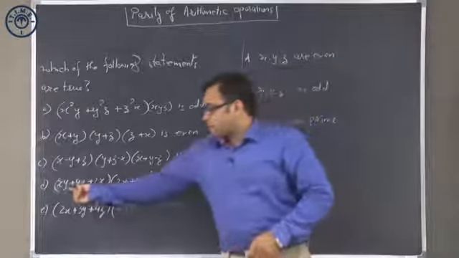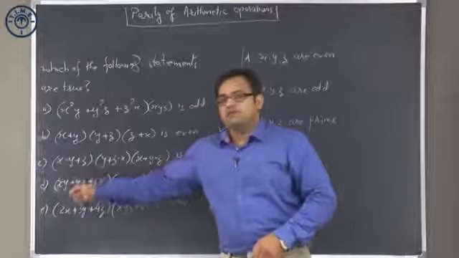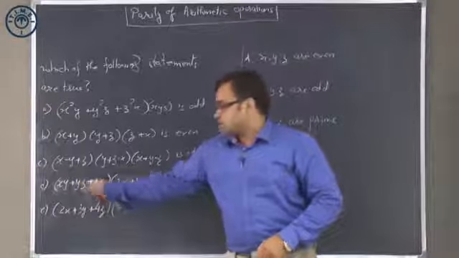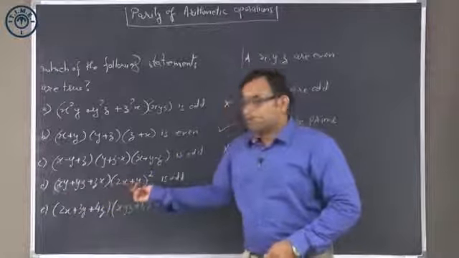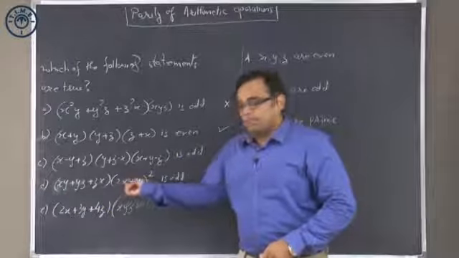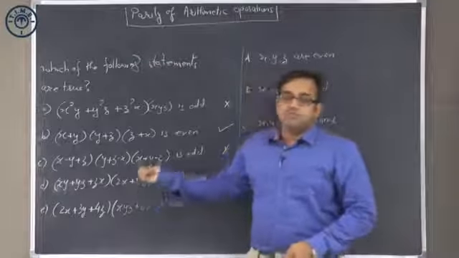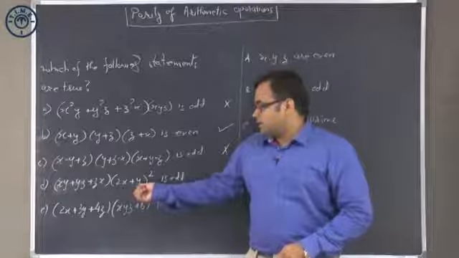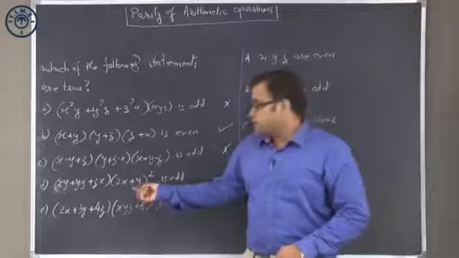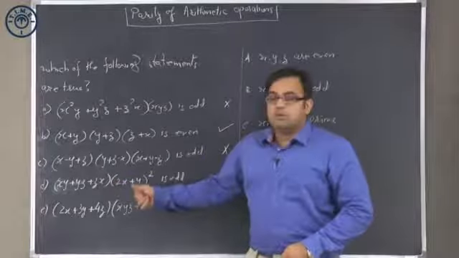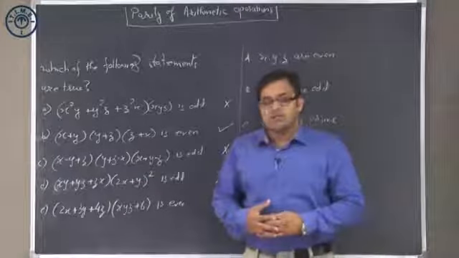Fourth one, xy plus yz plus zx, two of these 3 terms will be even, the third one will be odd. So even plus odd is odd. So overall this quantity becomes odd. Over here 2x plus y, now 2x is definitely even, depends on y. If y is odd, then it will be odd. If y is even, then it will be even. Now 2 could have been x, y or z, so therefore y can be even also, which means that together this product may be even, it may be odd. So I cannot say for sure that this statement is true.